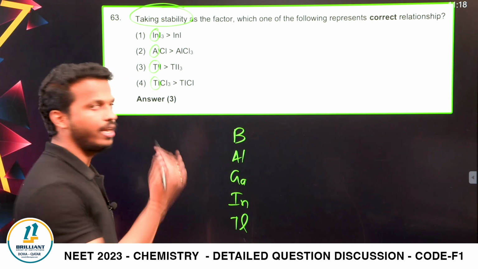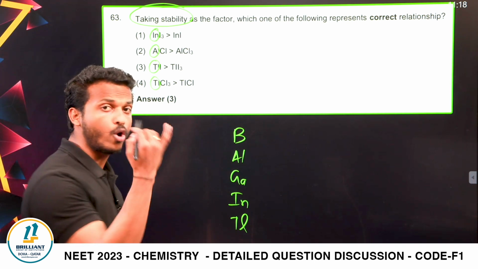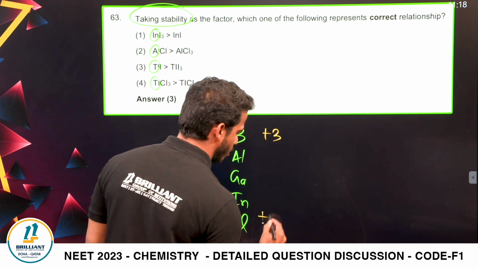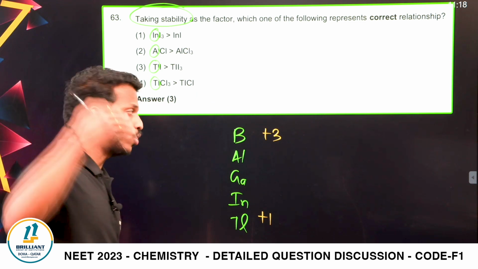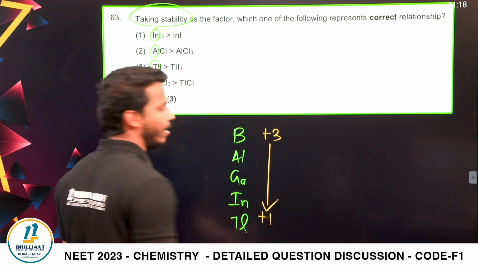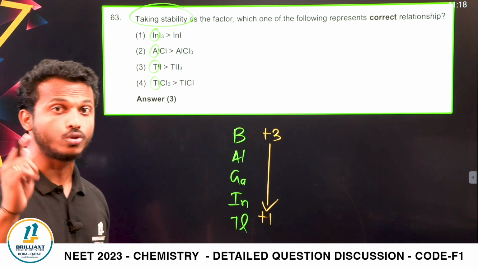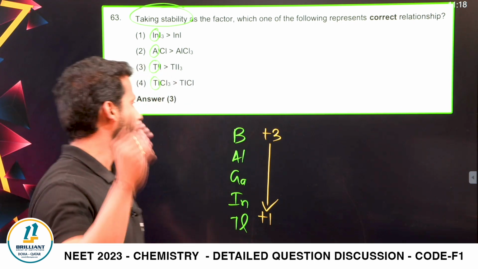Boron, aluminium, gallium, indium, thallium is studied. The boron family can exhibit 2 types of oxidation state, +3 and +1. The topmost element shows the higher oxidation state, and down the group it decreases. Stability of the higher oxidation state decreases down the group due to inert pair effect, right? Due to inert pair effect.